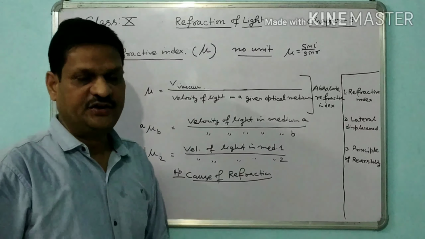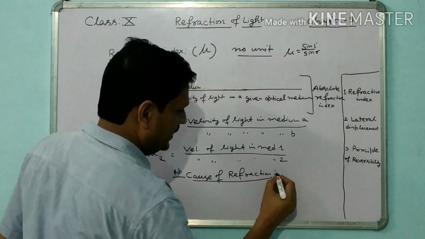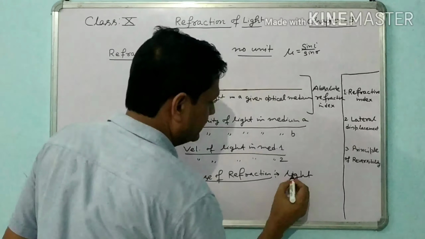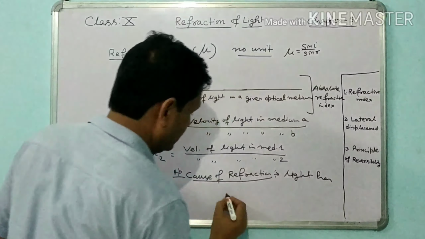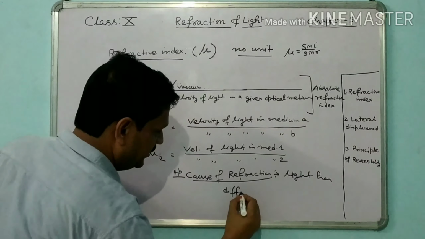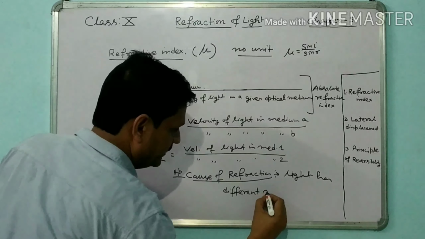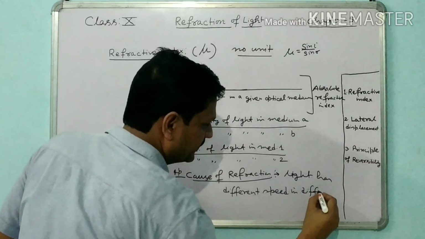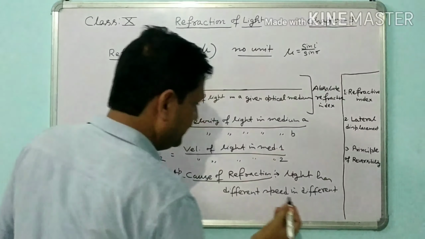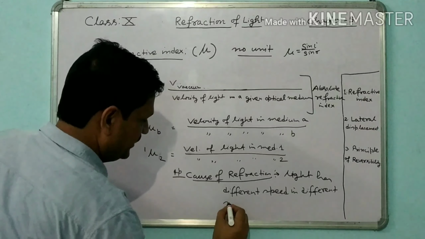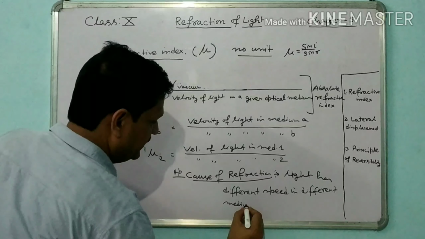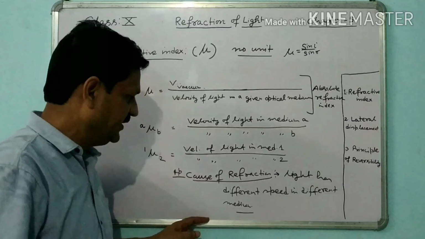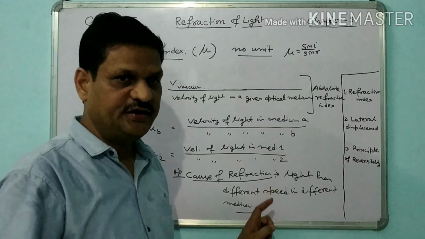The cause of refraction is that light has different speed in different media. That is why refraction occurs. That is why the ray of light deviates from its path.